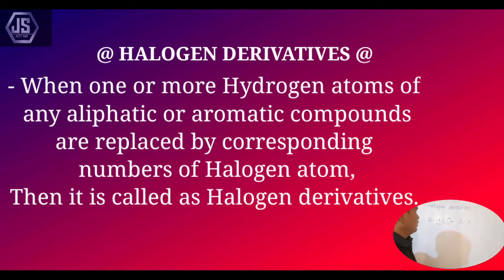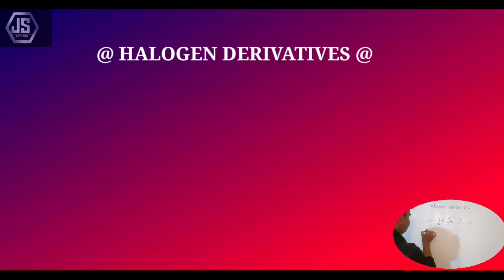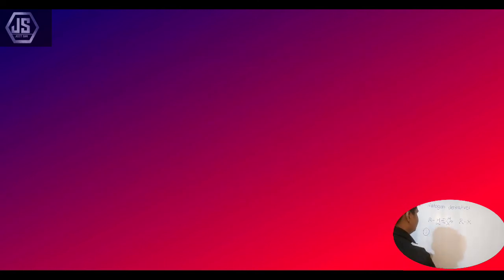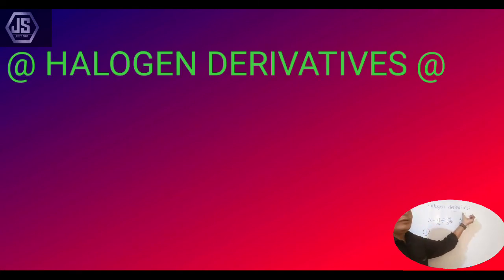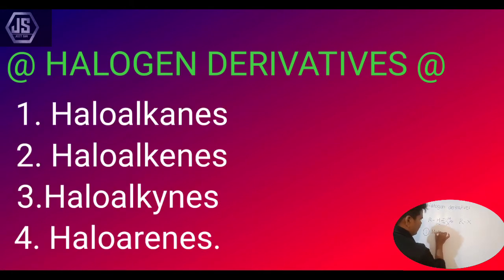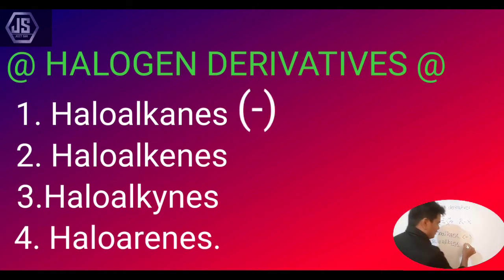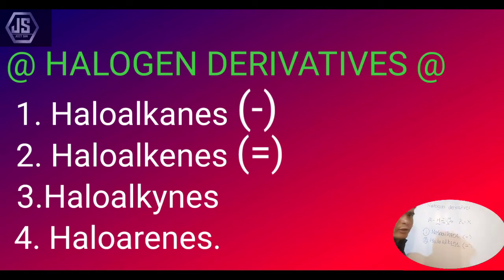See, on the basis of which type of hydrocarbon the halogen atom is attached to, halogen derivatives are classified into different types. Number 1, haloalkane. Number 2, haloalkene. Here is A-Ne and here is E-Ne. Alkane is a singly bonded hydrocarbon, alkene is a double bonded hydrocarbon.